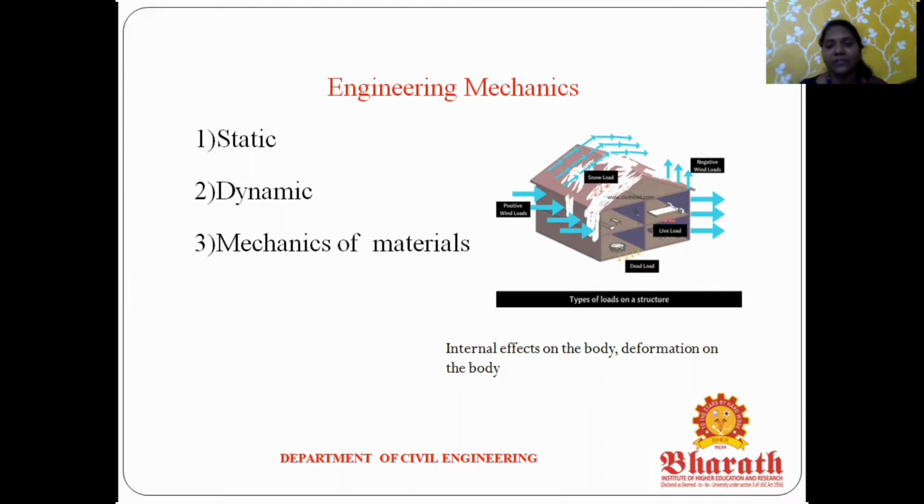In the mechanics of materials, we concentrate on the internal effects on the body and the deformation of the body. These two effects play the main role in civil engineering design. For example, to design any one member, you must first know the property of the member, the load acting on the member, the types of load, and the effect on deformation. Only after you know everything do you design the member. So this overall aspect we study in the mechanics of materials.